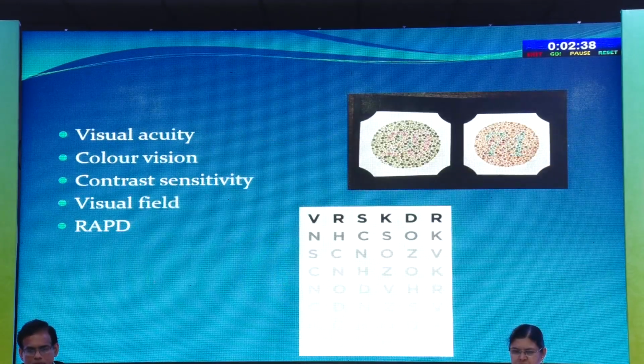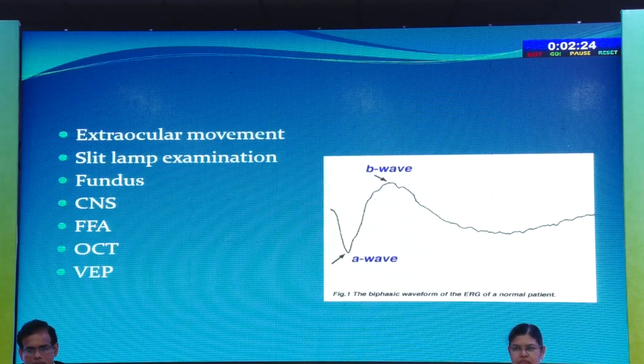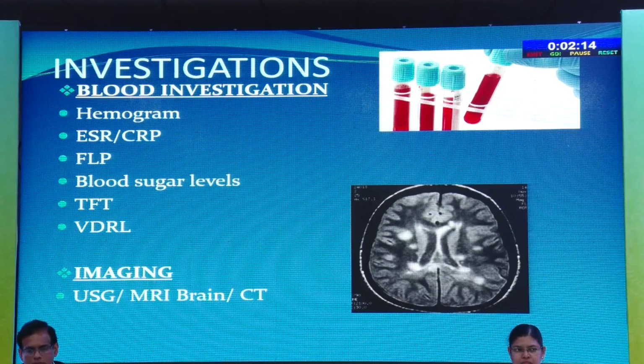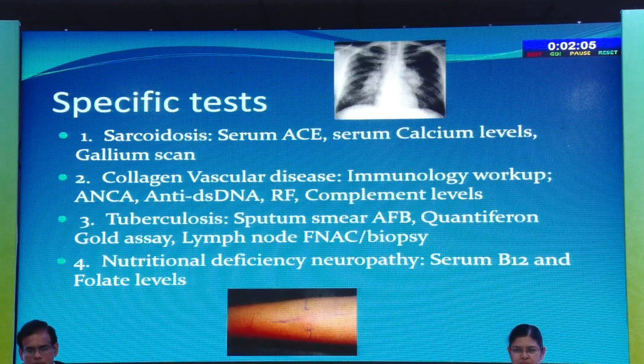So do a complete optic nerve function test, because sometimes even if the patient has 6/6 vision, visual field or color vision may get affected, so otherwise you may miss the diagnosis. FFA, OCT and VEP, we are not using routinely, but in some cases this may help in the diagnosis. So apart from the routine blood investigations, if you are suspecting a tumor, demyelination or fracture, we do imaging and